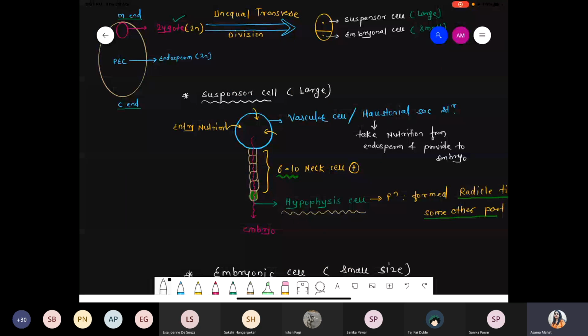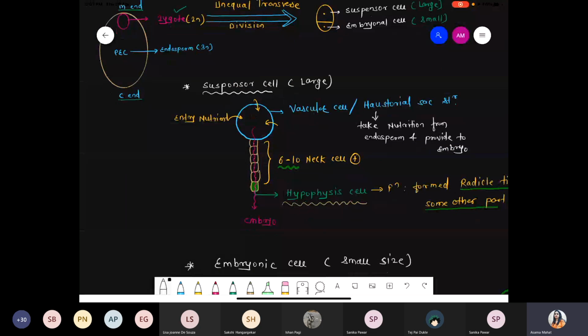First of all, we are talking about the suspensor cell. The major function of the suspensor cell is to provide nutrition for the embryonic cell. How? Vascular cells are present, that is called the posterior structure. That posterior structure takes nutrition from the surrounding endosperm, and with the help of the neck canal cell, provides nutrition towards the embryonic one.